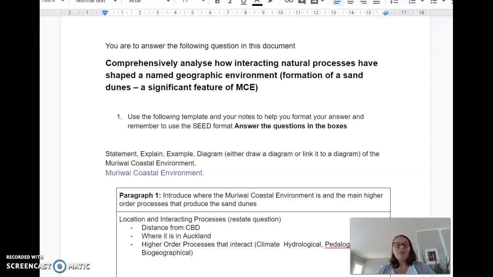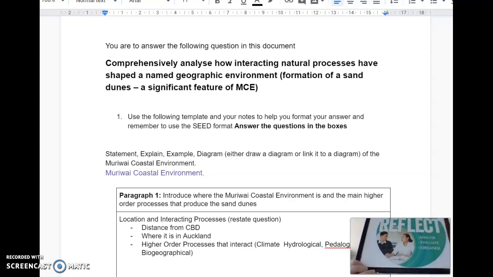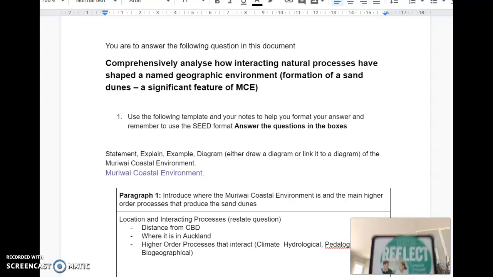Comprehensively analyse how interacting natural processes have shaped a named geographic environment. So what do you need to do? First of all, notice that it says analyse. And hey, it wouldn't be school without our learning habits. Analyse is one of our learning habits under the reflect value. I just had to get that in there.